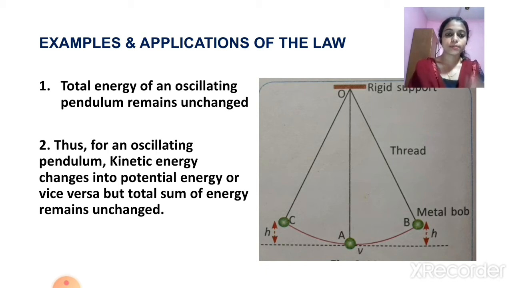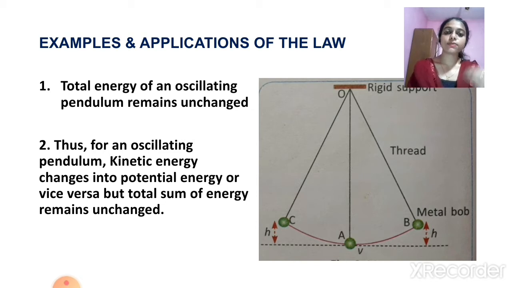We all know that the pendulum consists of a thread, a metal bob, and a rigid support. When it is in the undisturbed position, it will be just below the rigid support, isn't it? That is the position A. In the position A, it will possess potential energy, and when we give a velocity to the metal bob, it changes to kinetic energy.